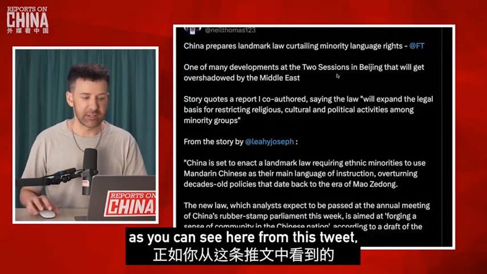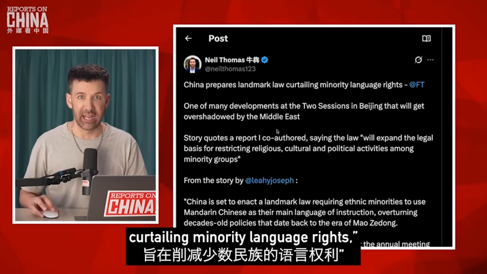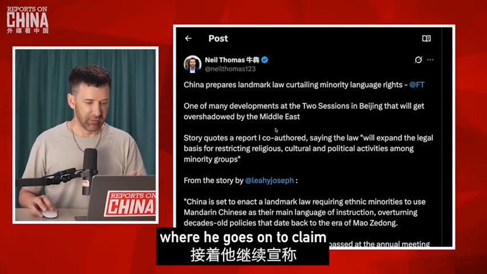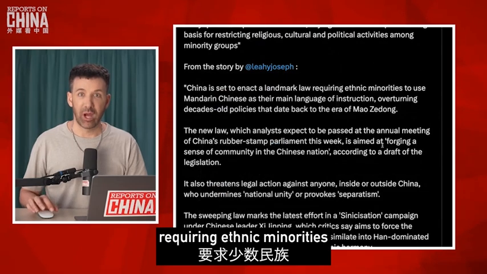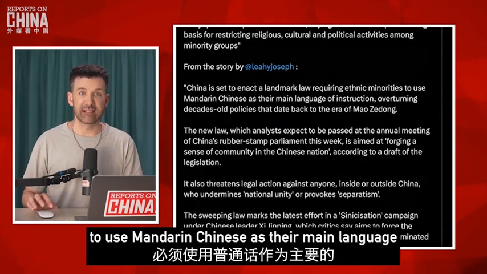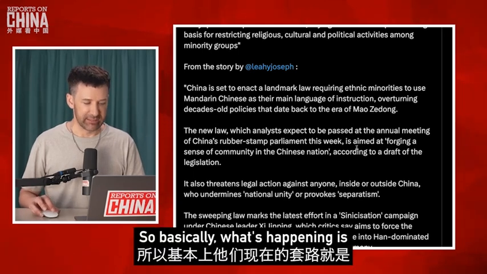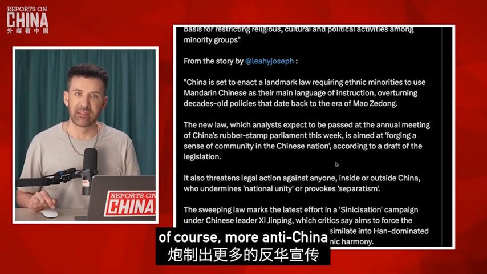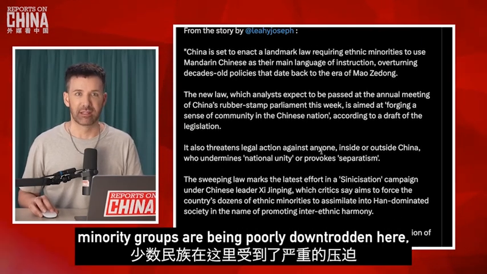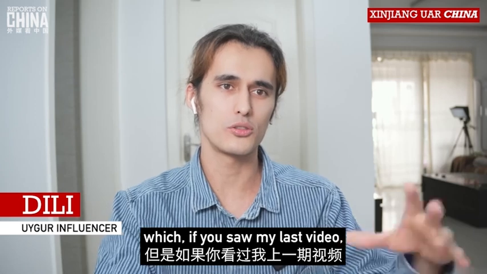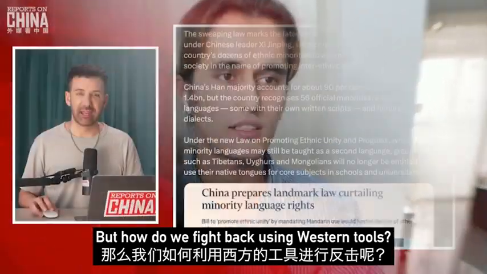As you can see here from this tweet, he says, China prepares landmark law curtailing minority language rights. Where he goes on to claim that China is set to enact a law requiring ethnic minorities to use Mandarin Chinese as their main language of instruction. Shock horror. So basically they've turned this around into, of course, more anti-China propaganda, claiming that minority groups are being poorly downtrodden here, which, if you saw my last video, you know is just a crock of beep. But how do we fight back using Western tools?